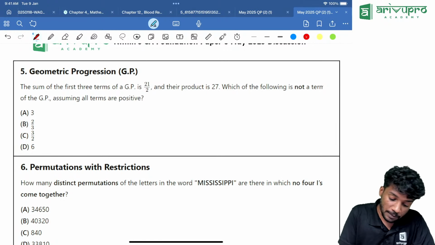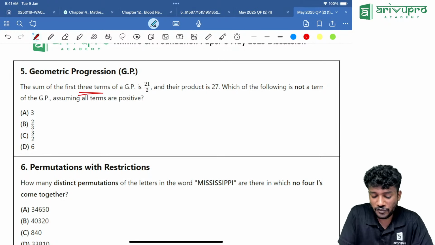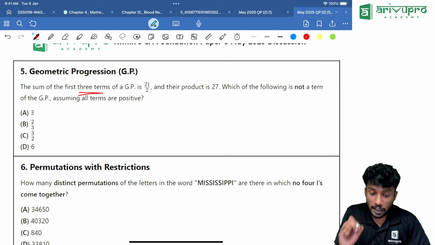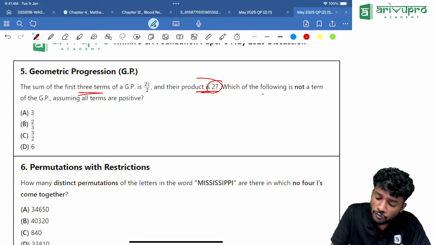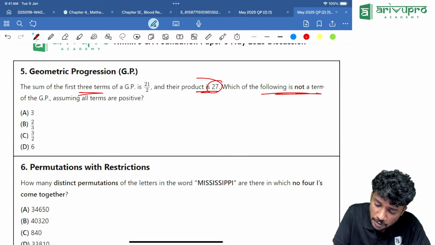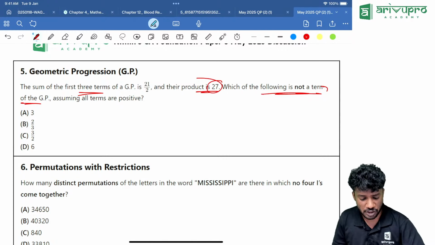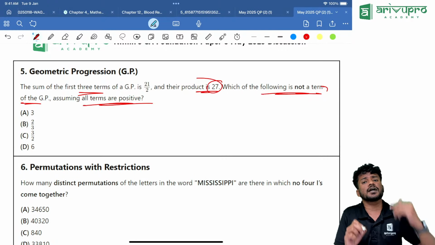Geometric progression question. The sum of first 3 terms of a GP is 21 divided by 2, and their product is 27. Which of the following is not a term of the GP? Assuming that all terms are positive.